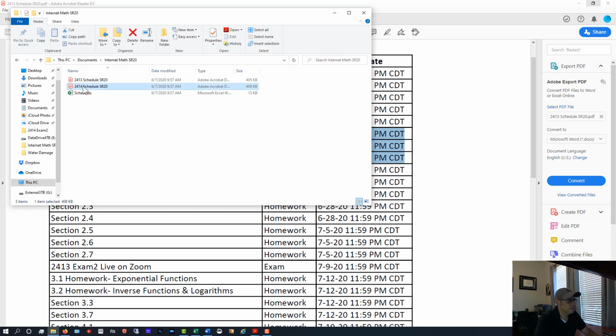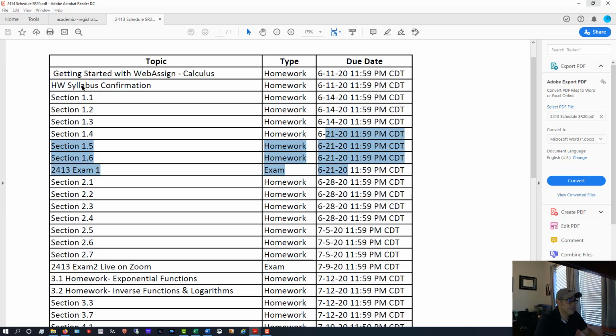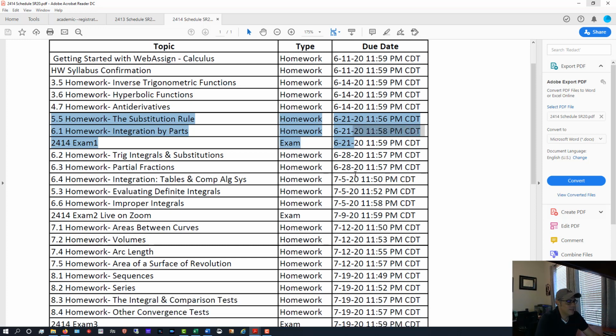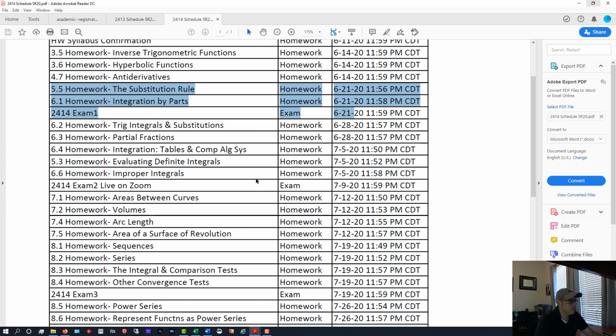Yeah, let me open up the Cal 2 schedule just so we can see it. It's going to look very similar. So again, they have the getting started, the syllabus confirmation, and then Cal 2 has 3 things due on the 14th, and then again on the 21st, 2 sections and an exam. So it's up to you to look at this and fill out a calendar, put reminders in your phone, whatever it is. Yeah, so that's it. Those are the schedules.